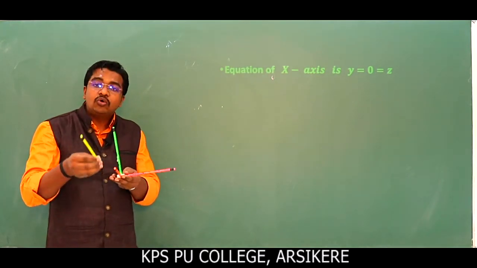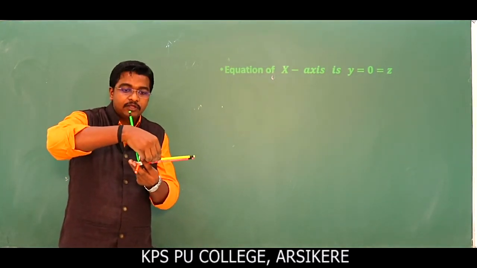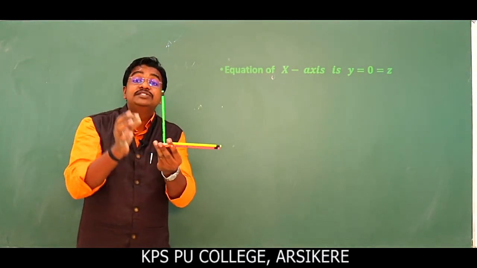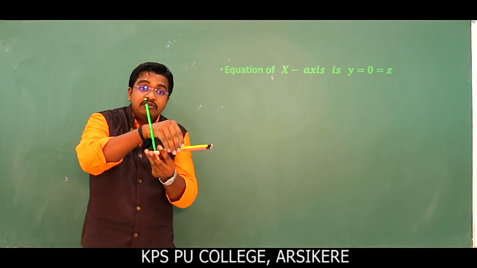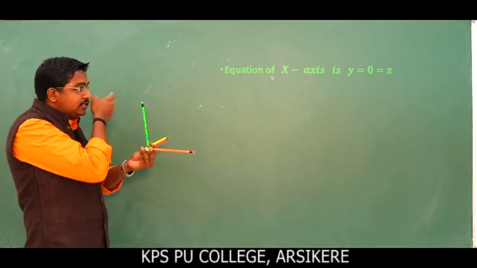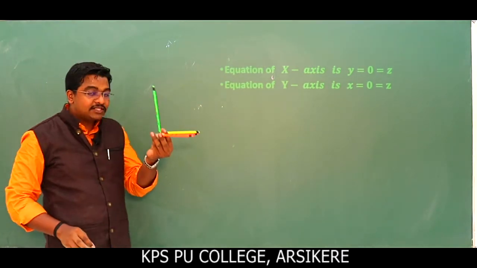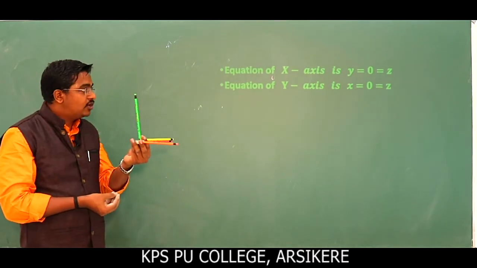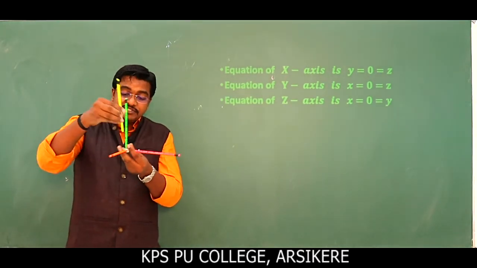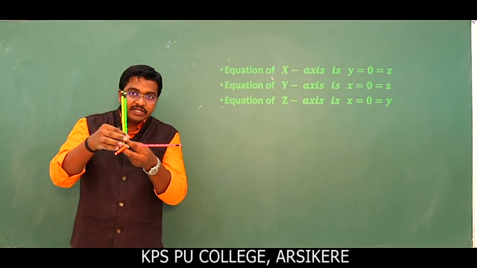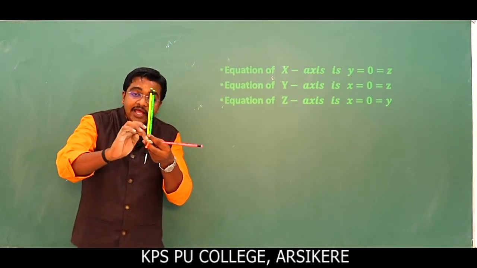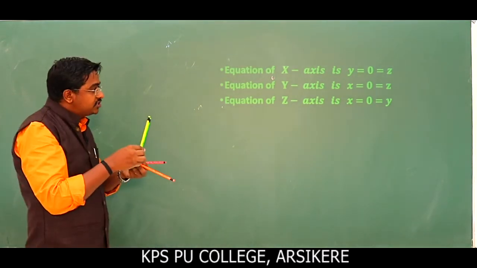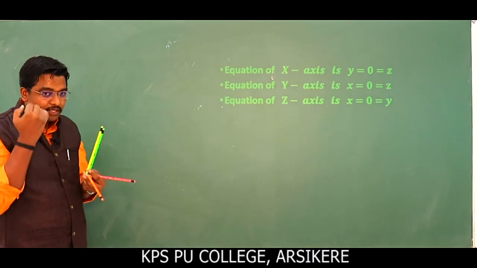Clear? So what about the equation of y axis? Just observe here, this will be x and this will be z. The value of x and z are 0. Clear? So therefore the equation of y axis is x is equal to 0 and z is equal to 0. Next, the equation of z axis. Just observe here, this is the z axis. The equation of z axis is x is equal to 0 and y is equal to 0.